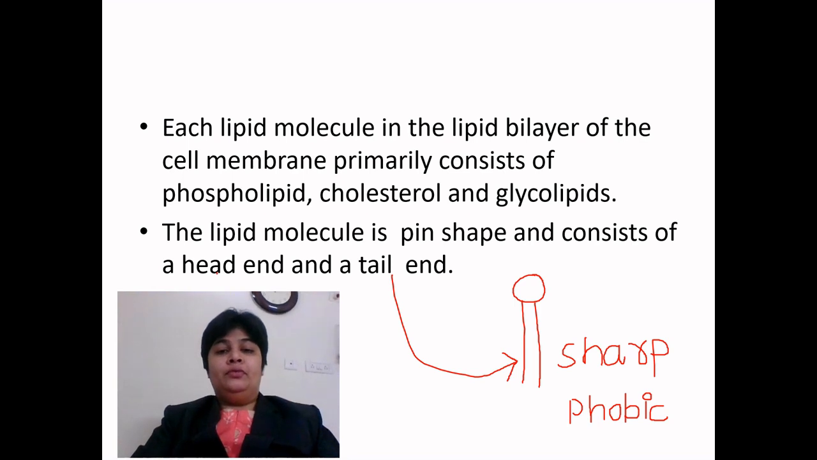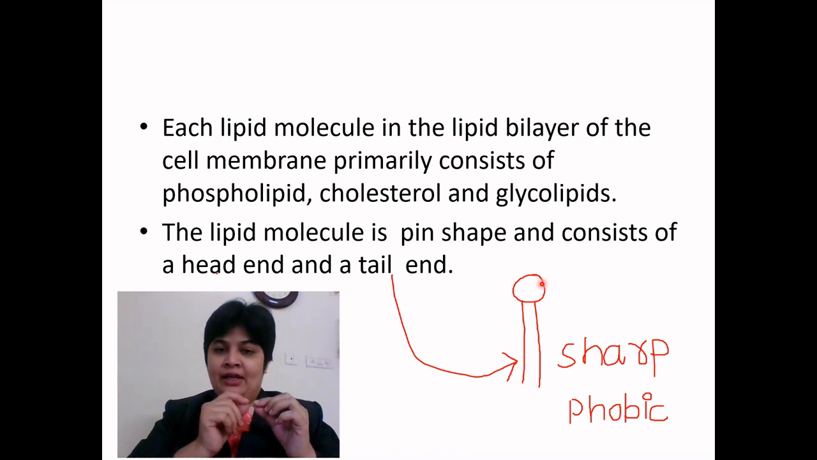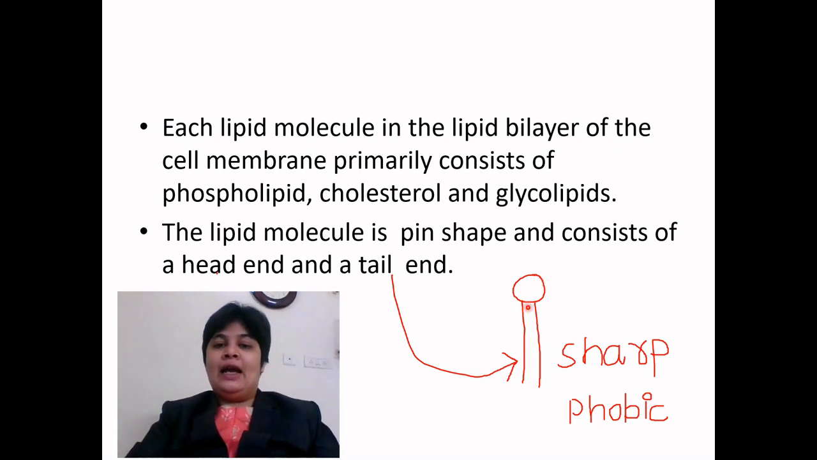I will move. As you can see, this is like a safety pin, the kind we fix on paper. Like a pin, it has a head, or this one is the prongs. It has a sharp end. Ready? So this is a phospholipid molecule.